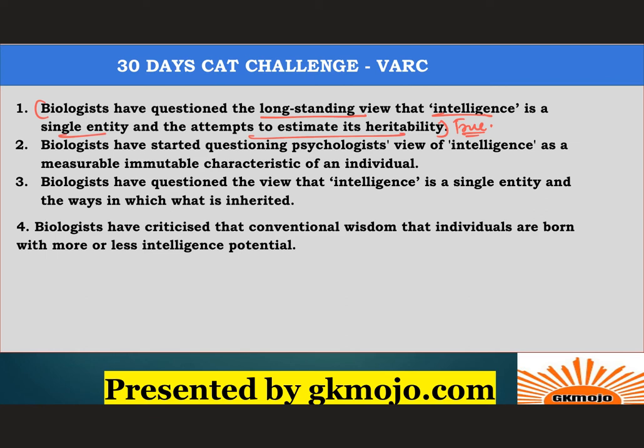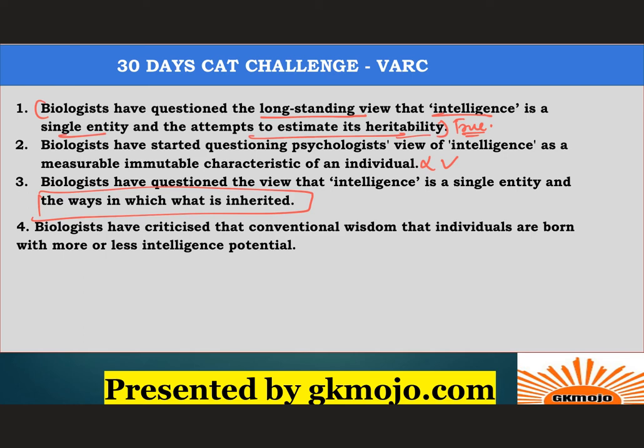Let's go through other options as well. Biologists have started questioning psychologists' view of intelligence as a measurable, immutable characteristic of an individual. But again, this is half. This is correct, but this is half because this heritability thing is not coming in it. Biologists have questioned the view that intelligence is a single entity, and the ways in which what it is inherited. This is wrong. It's not questioned about the ways in which or what it is inherited. Whether it's valid or not is being questioned over here.